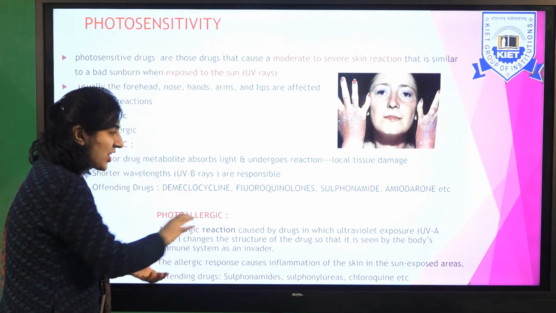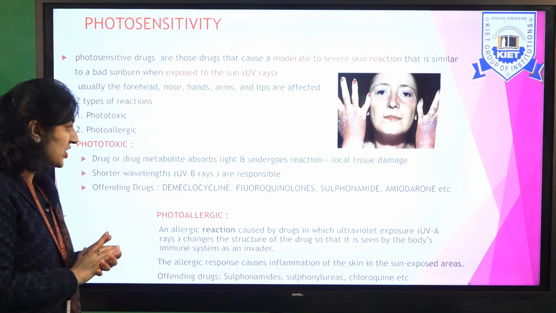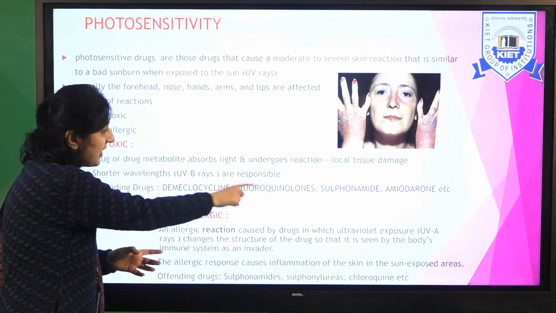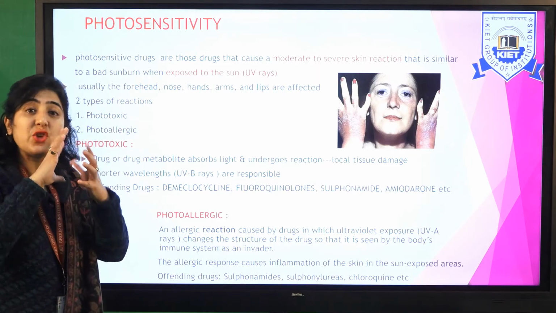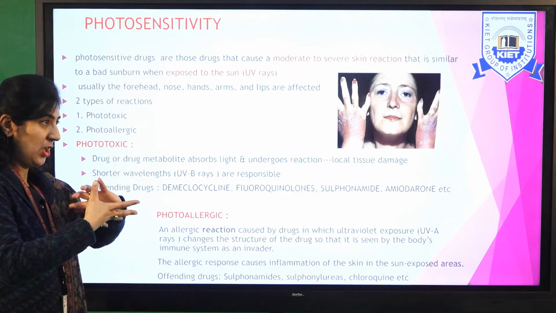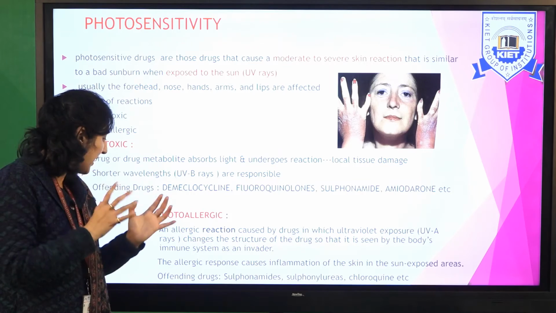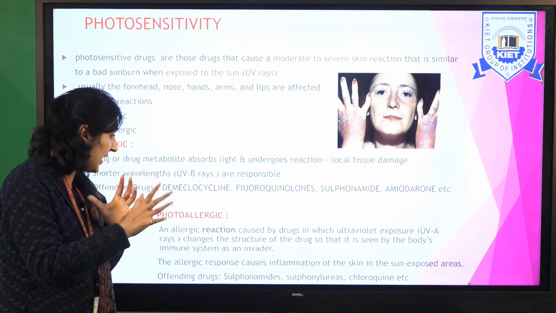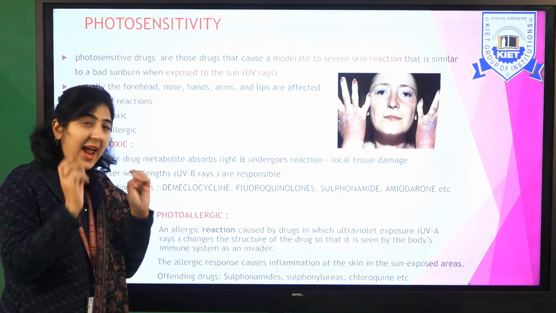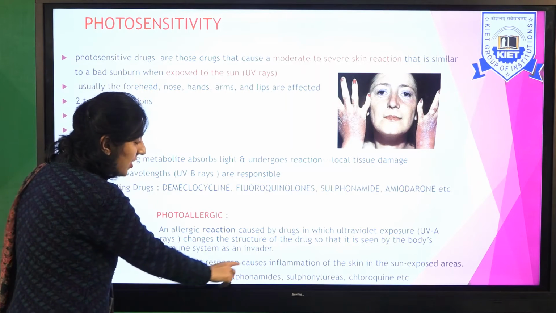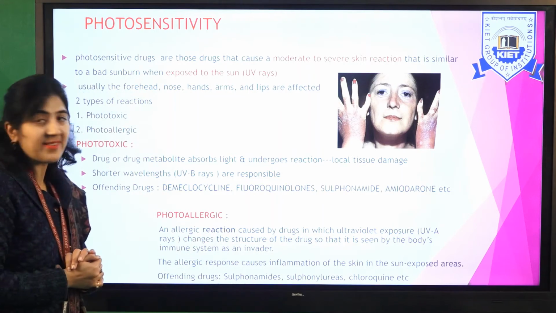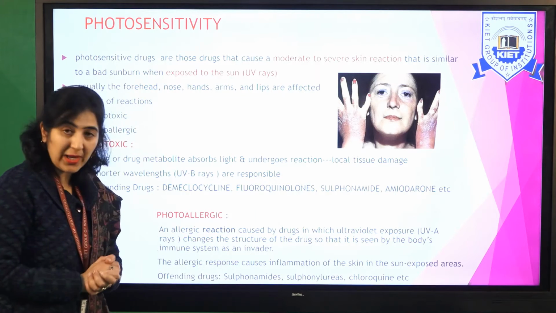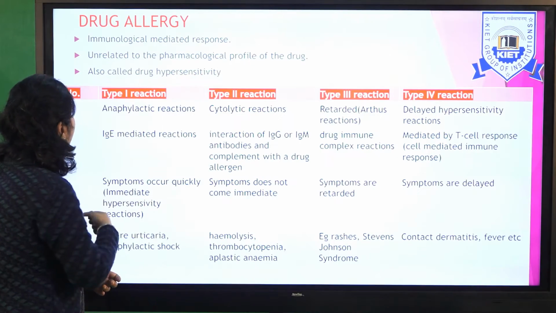It's an allergic reaction caused by drugs in which the UVA rays, please note here it is UVB rays, here it is UVA rays, change the structure of the drug so that it is seen by the body's immune system as an invader. So the immune system will attack the drug, considering it as an antigen. So the allergic response causes inflammation of the skin in the sun-exposed areas. Offending drugs are sulfonamides, sulfonylureas, chloroquine.